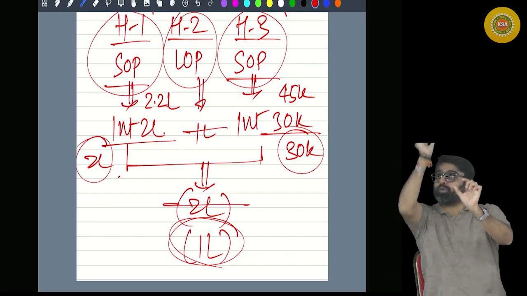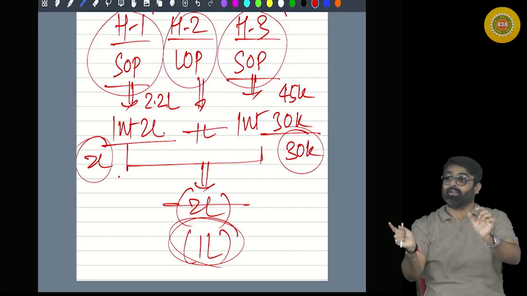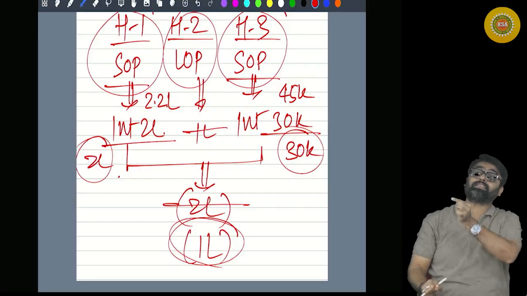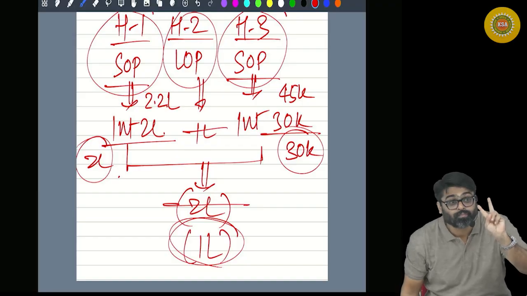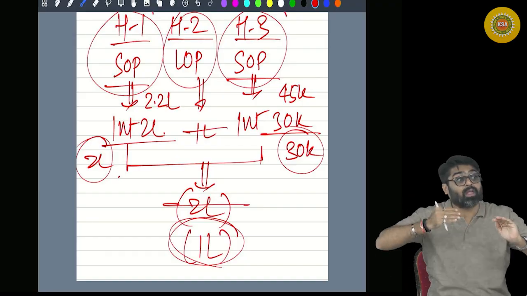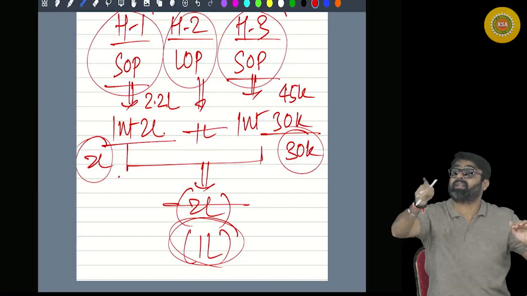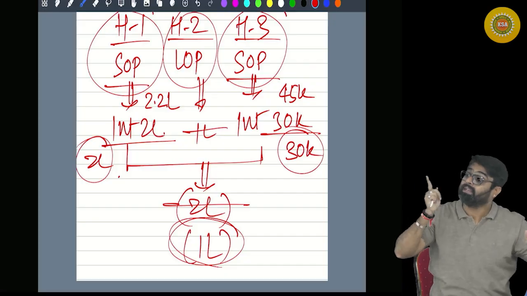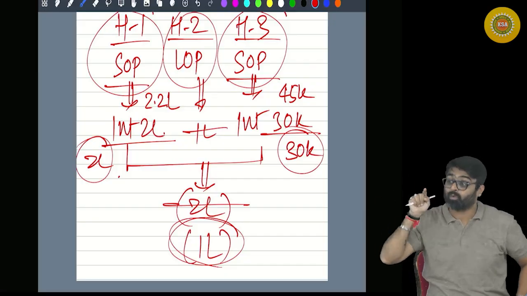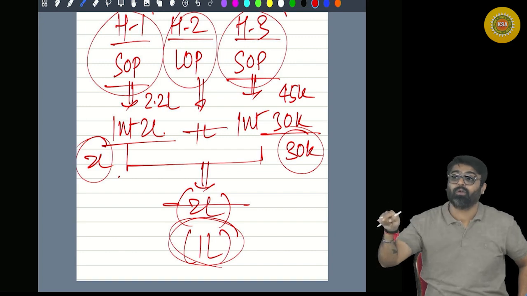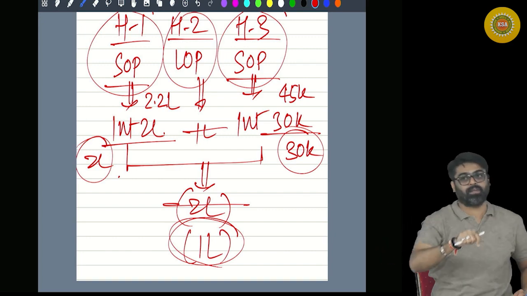Loss of house property head can be set off against any head up to the maximum. We are talking about inter-head set off, which is allowed against any head to the extent of the maximum. But you can do this only if you don't follow 115 BAC.